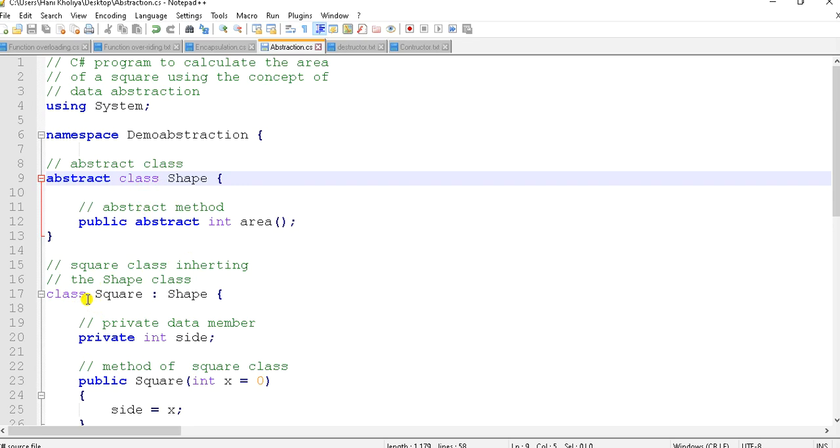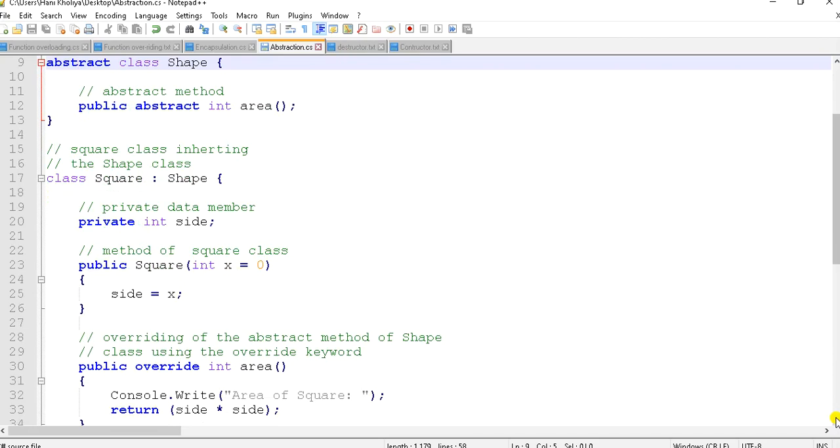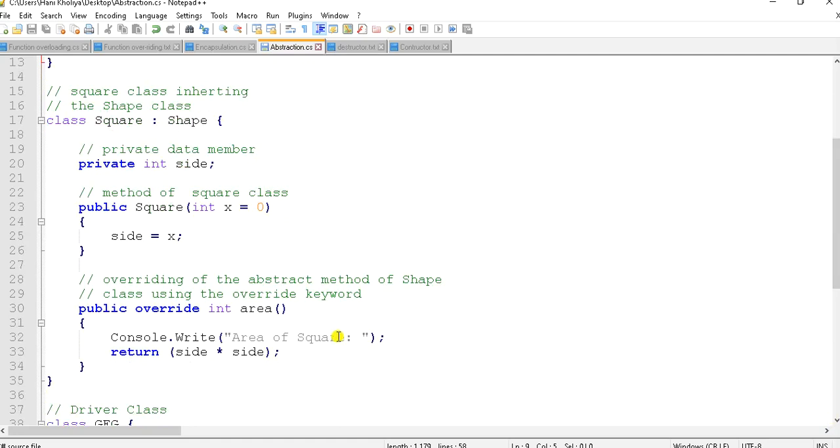Next our child class is there, square, and it is inheriting the shape base class, which is an abstract class. Private data member, private int side, method of the square class, public square int x is equal to 0, side is equal to x. Overriding of the abstract method of the shape class using the override keyword, public override int area, Console.Write area of square, return side into side.